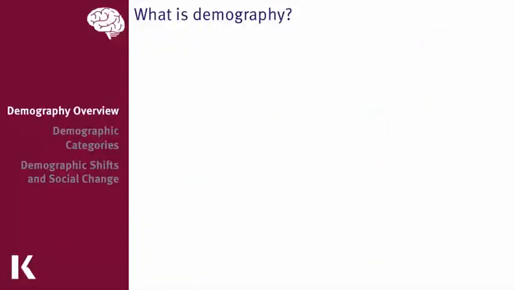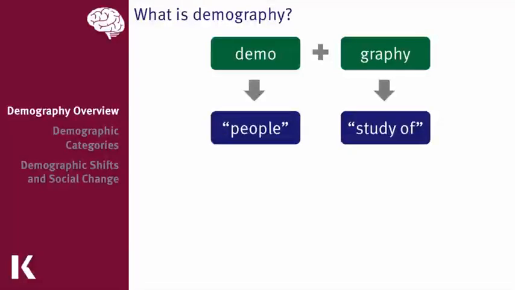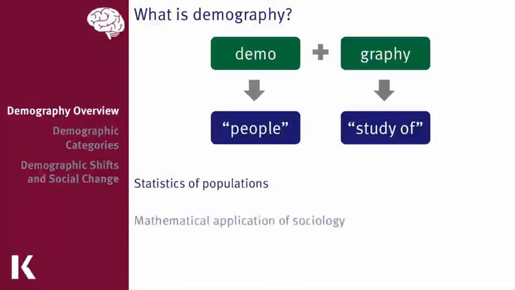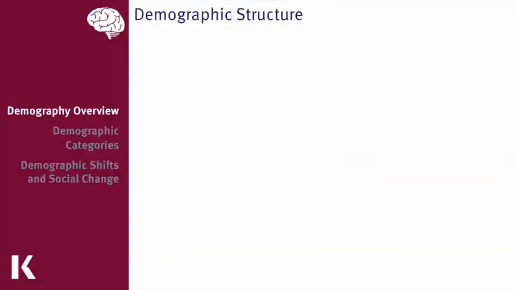Let's begin by first defining demography. Demography comes from the roots demo and graphy, meaning the study of people. And this is the statistical analysis of people at the population level. Sometimes this is a very formal process, such as the one that's conducted by the U.S. Census Bureau, which polls the entire U.S. population every 10 years. But the collection of demographics can also be a very informal process. For example, a professor may poll his class to determine the average age of his students.